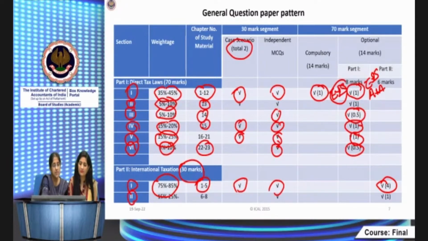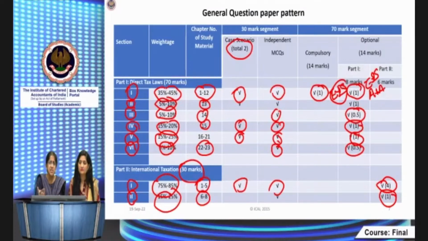Section 2, which carries 15 to 25%, that is chapters 6 to 8, is on BEPS, interpretation of tax treaties and overview of model tax conventions. Generally, only 1 question is asked from this, and maybe 1 or 2 MCQs are possible from this particular segment. So this will give you an idea where to give more focus.